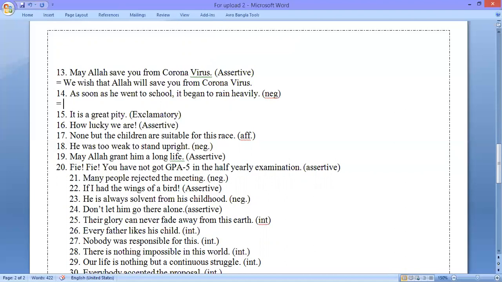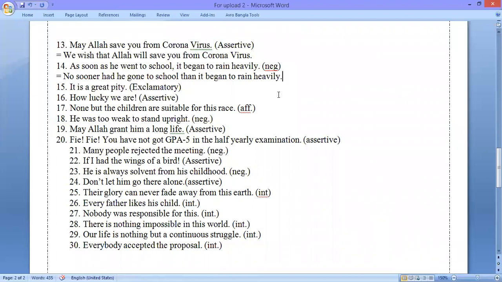So the solution is, no sooner had he gone to school than it began to rain heavily.